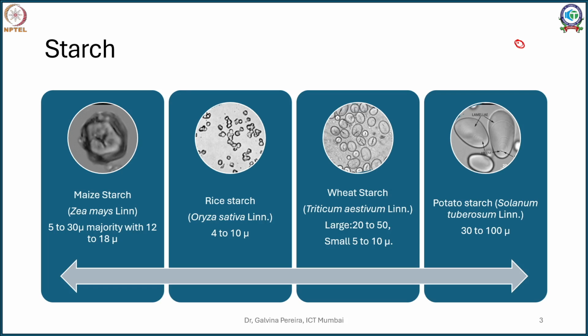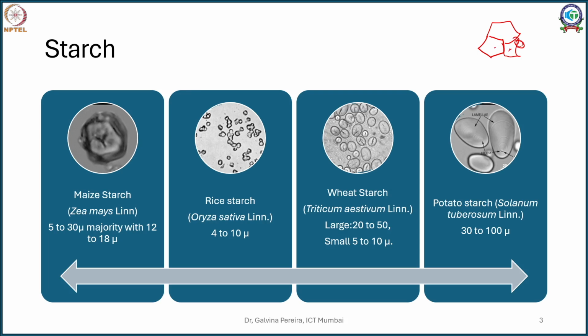As compared to maize starch, the second starch is rice starch. As you can see from here, it's very tiny in appearance. In terms of size, they are just 4 to 10 micron, but these are also polyhedral, that means they have sharp angles. As compared to maize starch, there is one more difference: rice starch is generally found as compound granules, that means they will be found as agglomerates. In some cases, when you zoom in, you might find some hilum, but in most cases they are too tiny to observe the hilum.